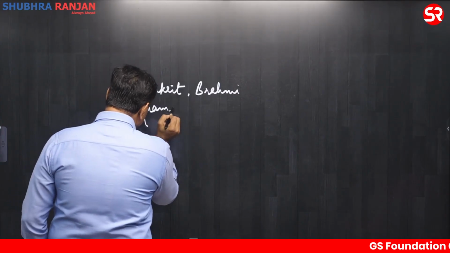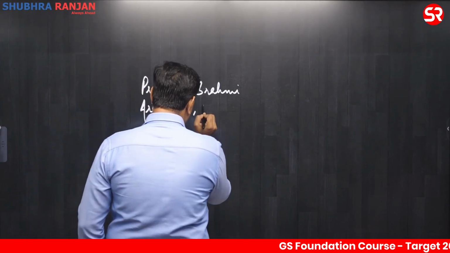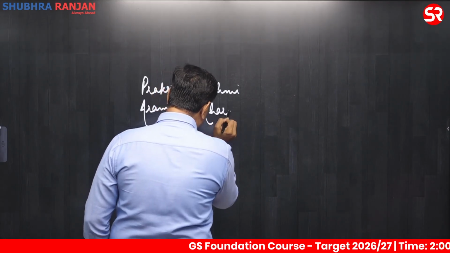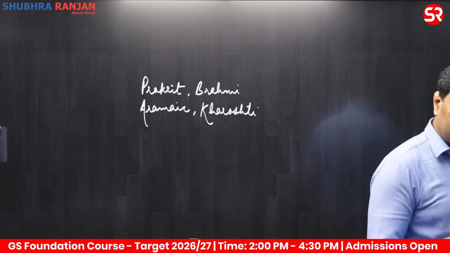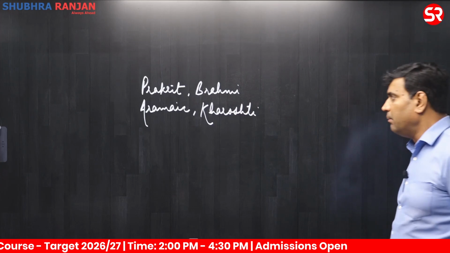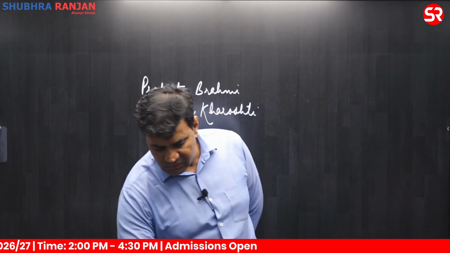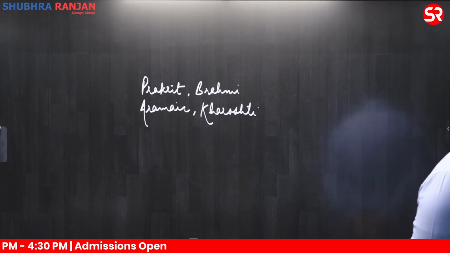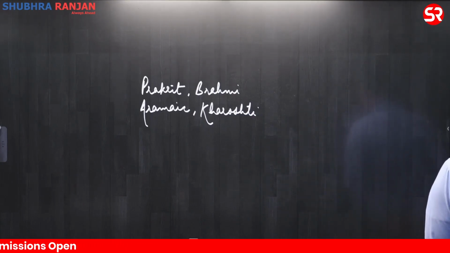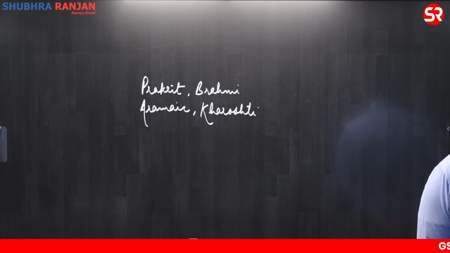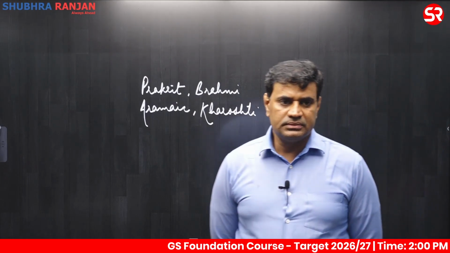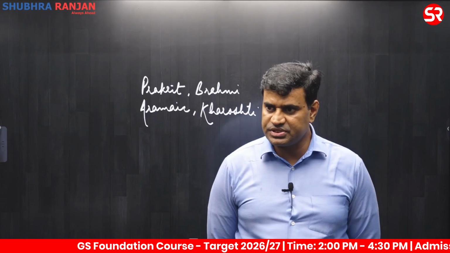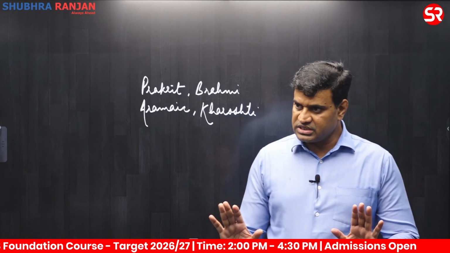Some edicts of Ashok in the northwestern part were written in the Aramaic language, and Kharoshti script, the Iranian script. Clear?